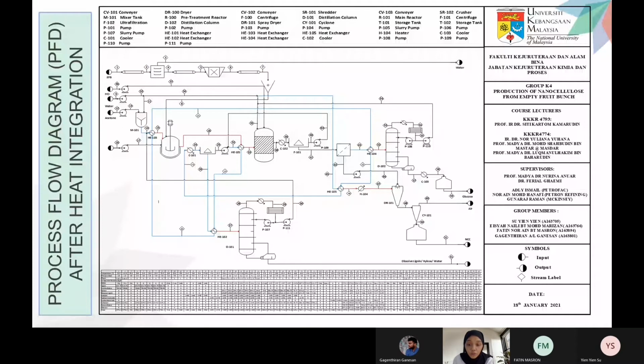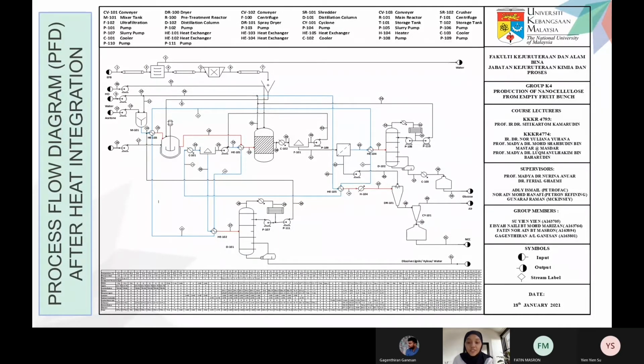Then the nanocellulose goes to a spray dryer, forming a powder, and steam at 220 degrees Celsius also enters the spray dryer, and then all the nanocellulose enters the storage tank.